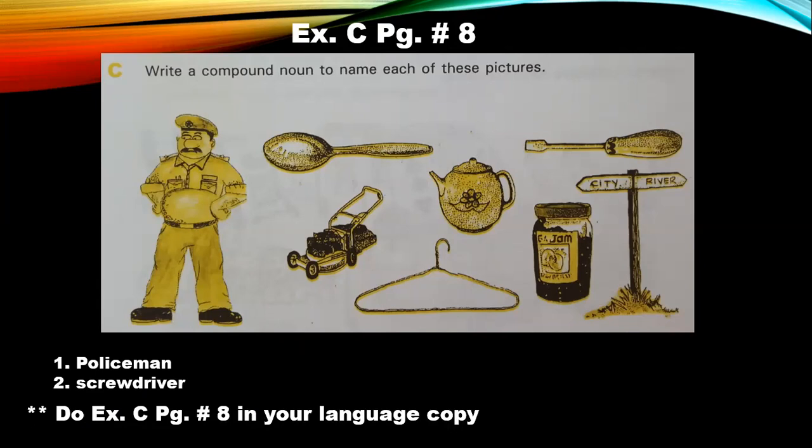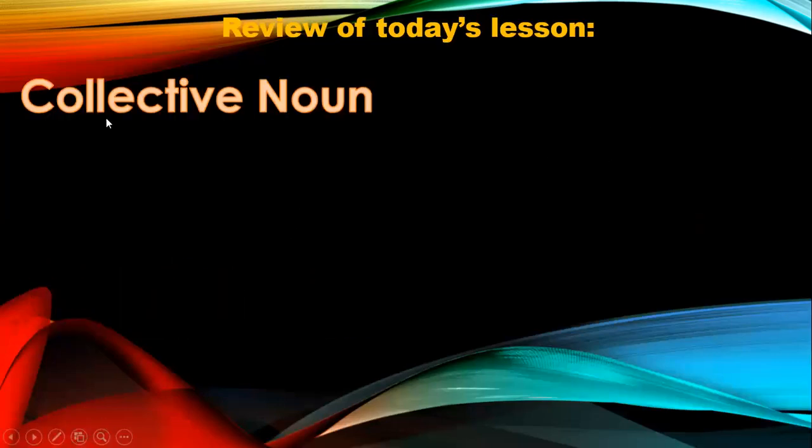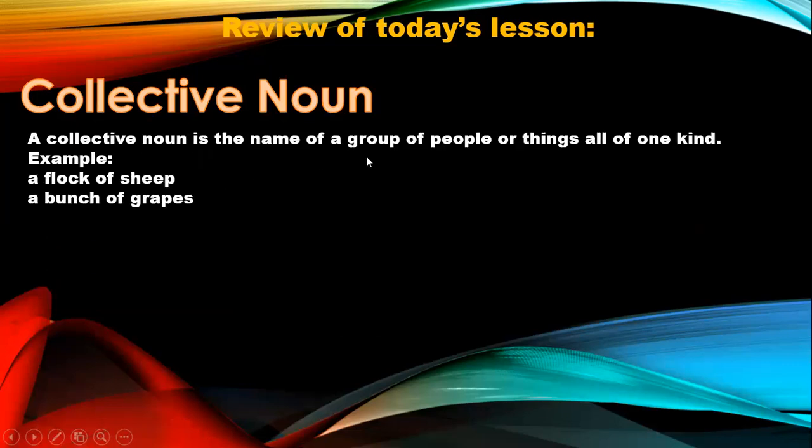Very good. Got it? So is it all clear what a compound noun is? A compound noun is when we have a noun formed by joining two nouns together. We put together two words and we make one noun, then it becomes a compound noun. So let's have a quick review of today's lesson. What did we learn today? We learned first the collective noun. A collective noun is the name of a group of people or things all of one kind.